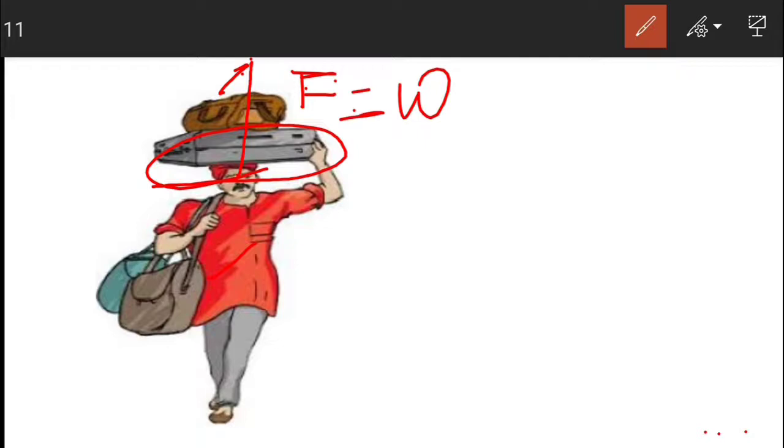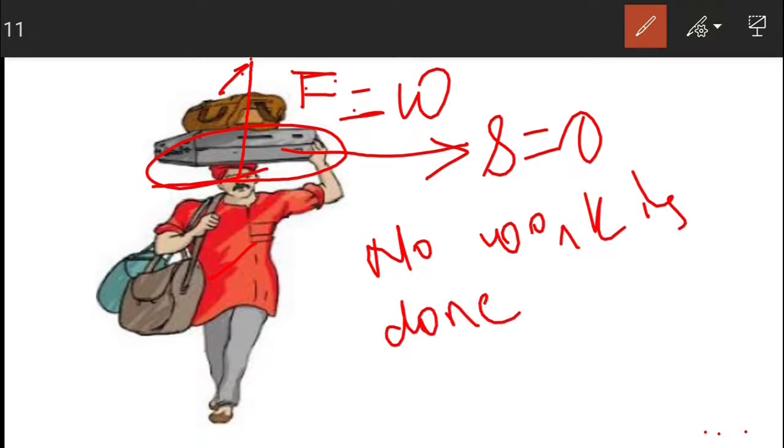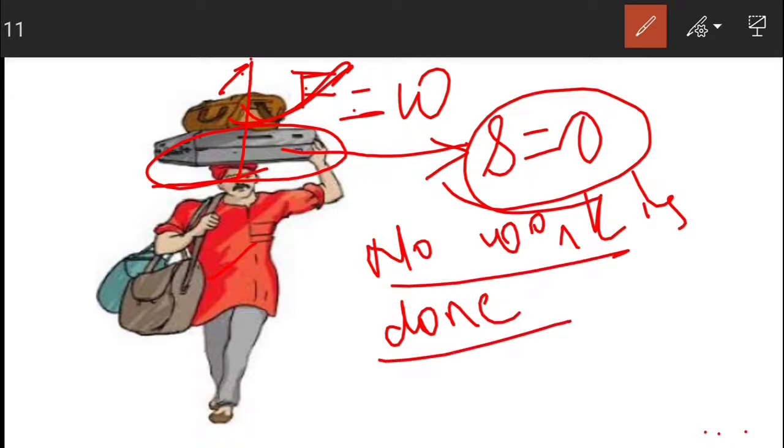But again you can see that there is no displacement in the load. The displacement in the load is 0. So in terms of physics, no work is done here. Why? Because there is a force, but there is no displacement in the direction of the applied force. Hence we can say here no work is done.